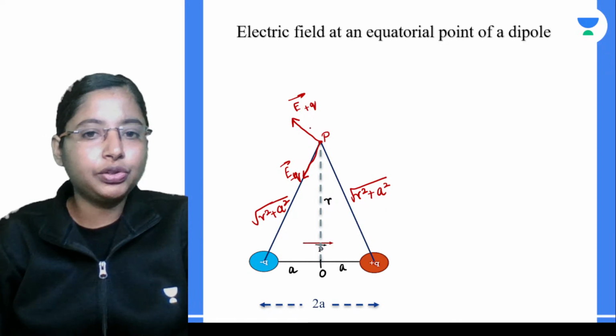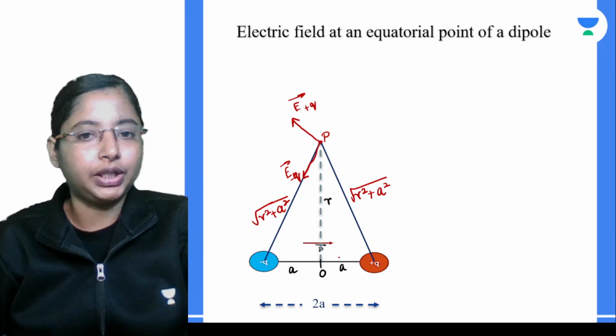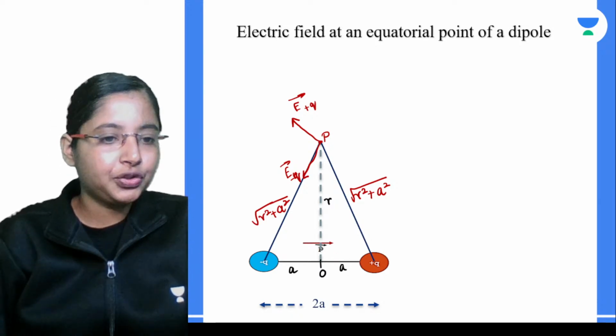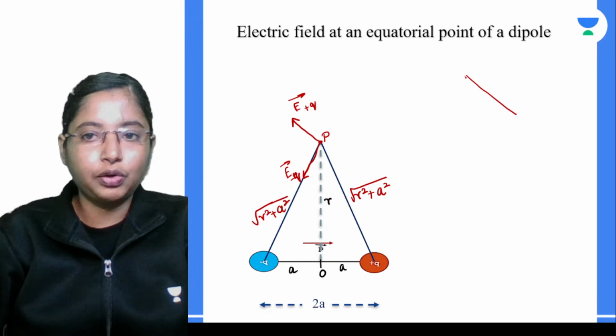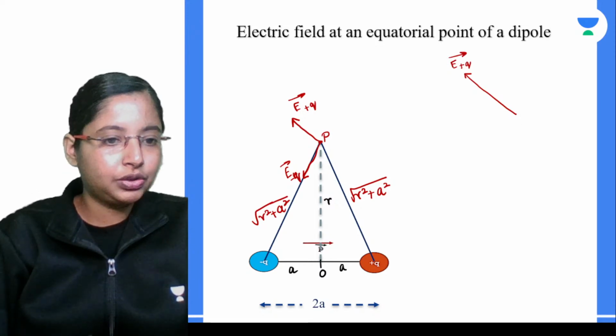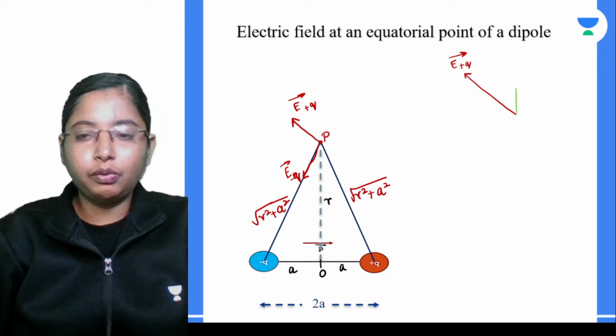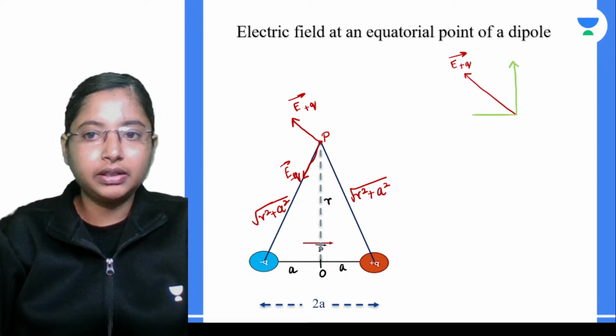Now what we have to do is resolve this component. Let's try to resolve this particular component. One we have is a positive charge over here. We can resolve this into its two components: one is the vertical component, another is its horizontal component.